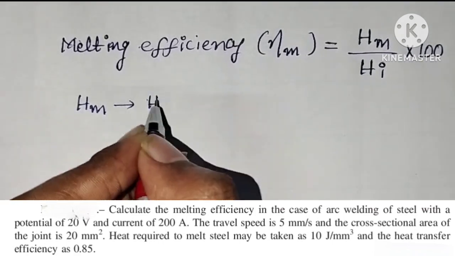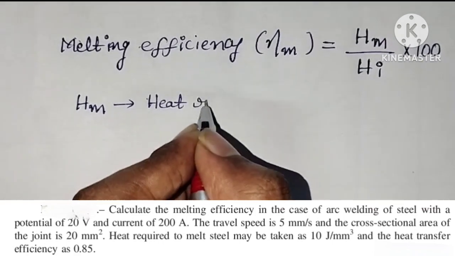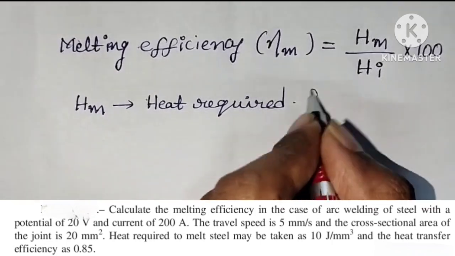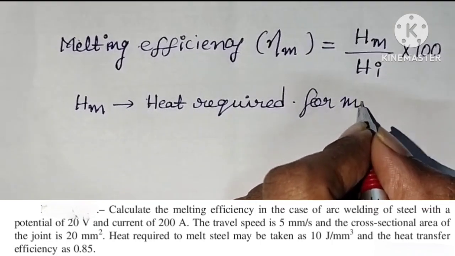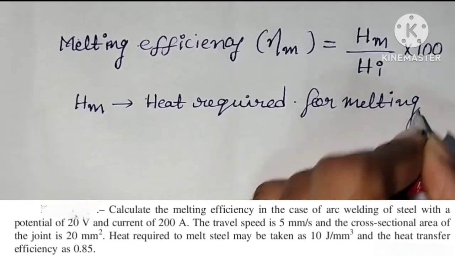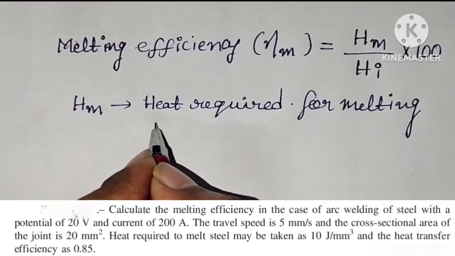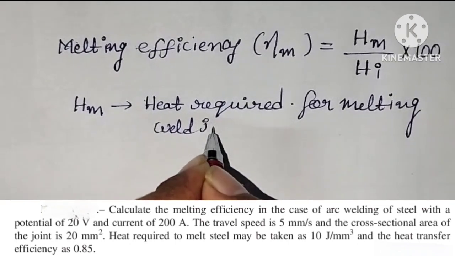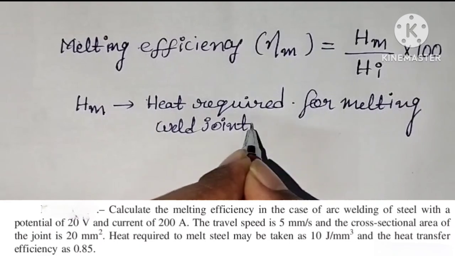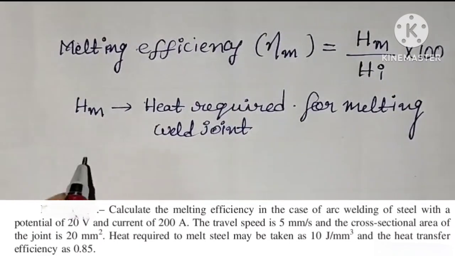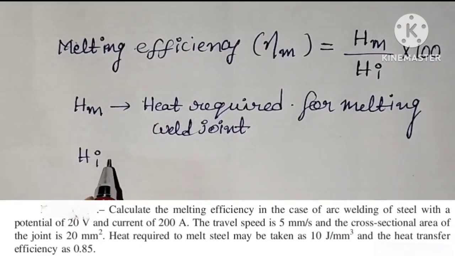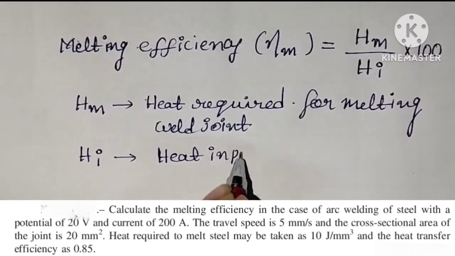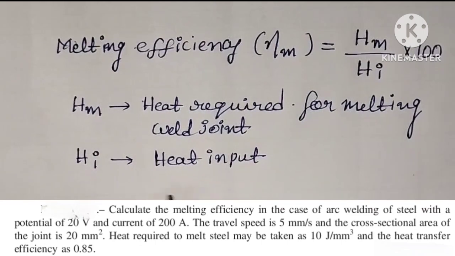Hm means heat required for melting the weld joint. Next, Hi. Hi means heat input or heat supplied.